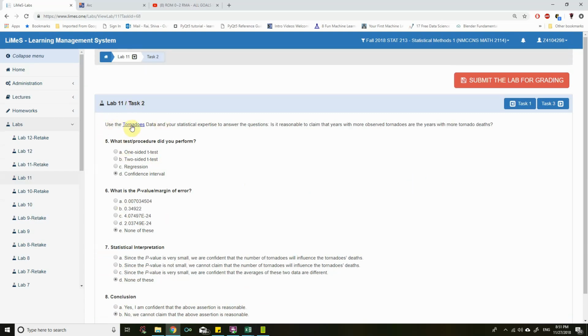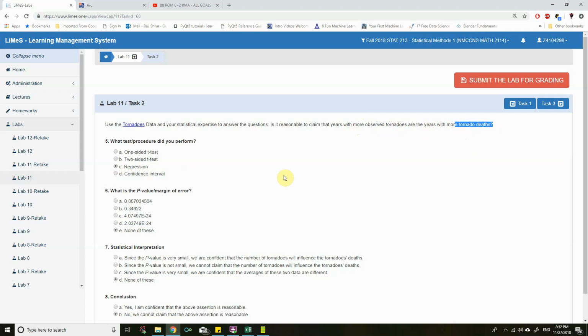Task 2. Use the tornadoes data and your statistical expertise to answer the questions. Is it reasonable to claim that years with more observed tornadoes are the years with more tornado deaths? So it is saying that more tornadoes cause more deaths. So one variable influences another. That's the case of regression.